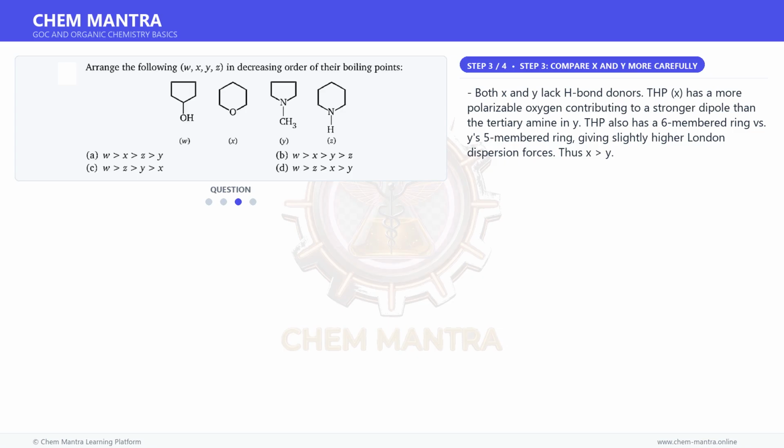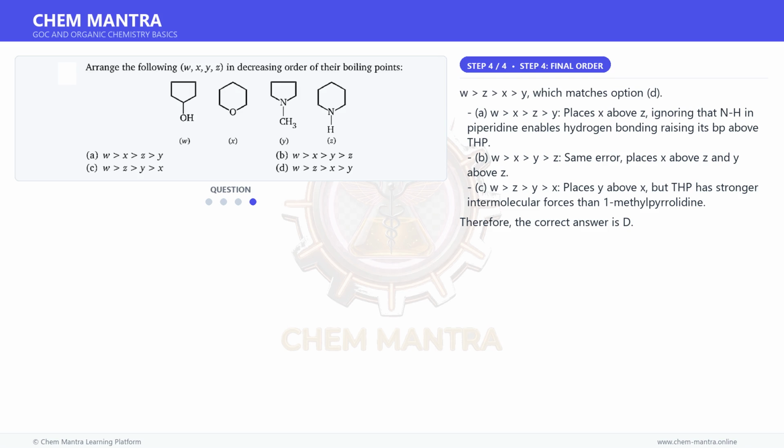Moving on to the next step. Both X and Y lack H bond donors. THP, X, has a more polarizable oxygen contributing to a stronger dipole than the tertiary amine in Y. THP also has a 6-membered ring versus Y's 5-membered ring, giving slightly higher London dispersion forces. Thus X is greater than Y. And for the final step,